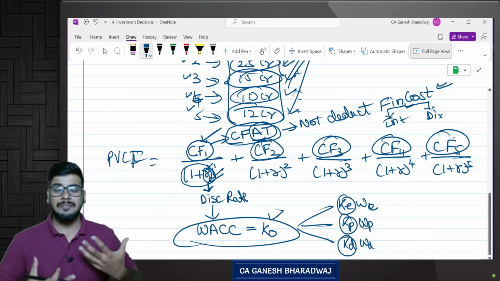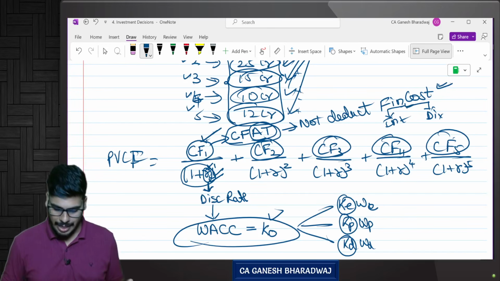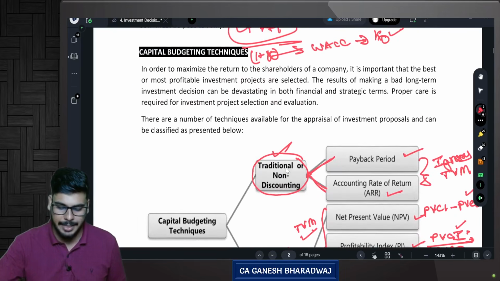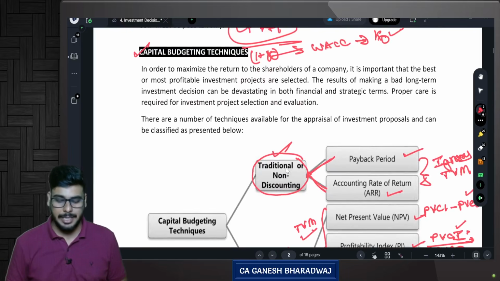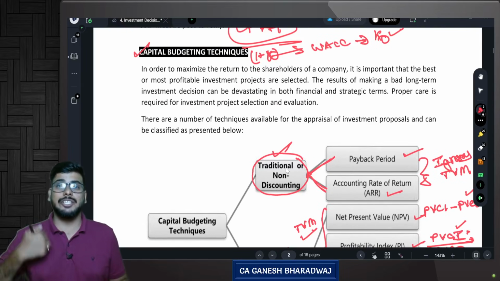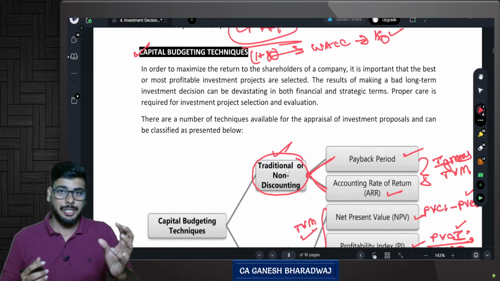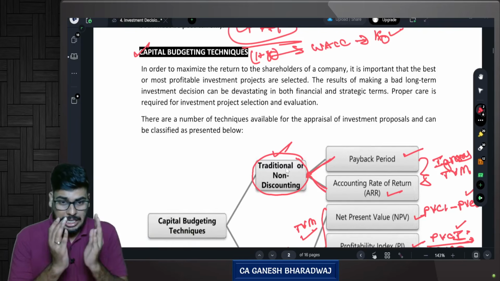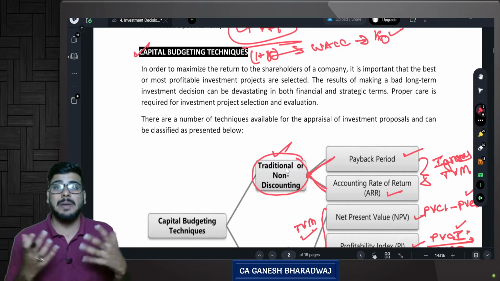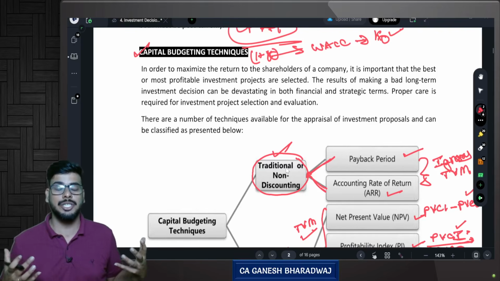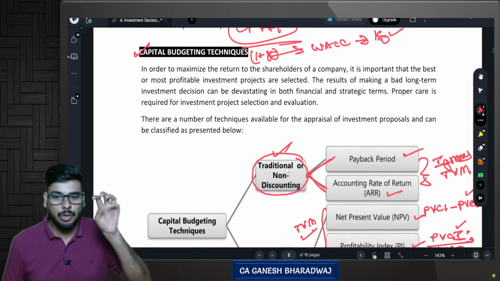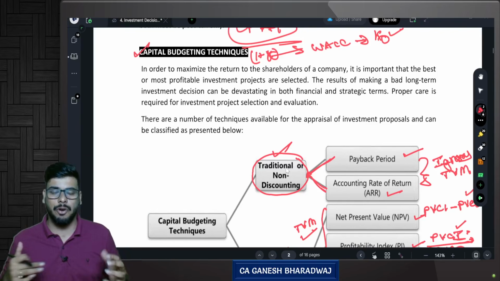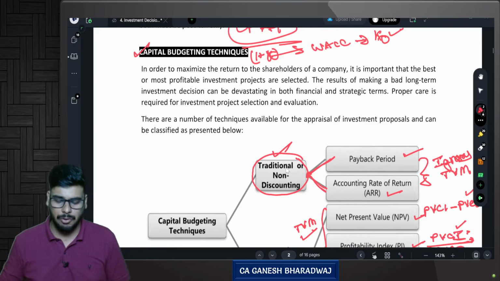So now we have seen how to calculate the cash flows. Now let's quickly jump into the capital budgeting techniques. So what do you mean by capital budgeting techniques? These are the techniques using which you will judge whether you should go for a particular project or not. Are you clear with this? These are the tools using which you will judge whether you can go for a particular investment avenue or not. Project A, whether you can go for it or not. That is what we are going to see.